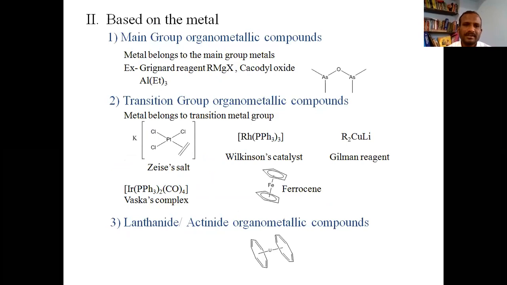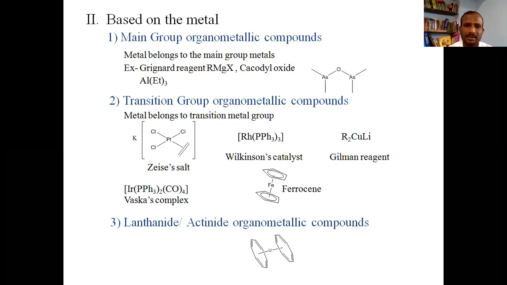The next basis on which organometallic compounds are classified is the metal itself, the nature of the metal, or the group of metal to which it belongs. The first class in this basis is main group organometallic compounds. In this case, the metal should strictly belong to the main group metals.